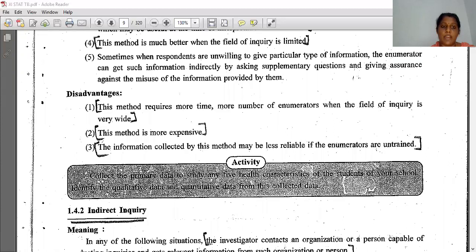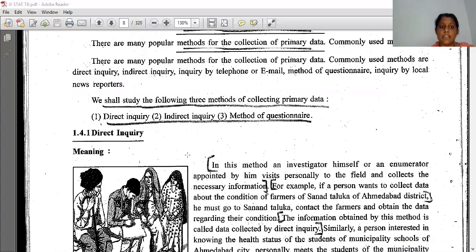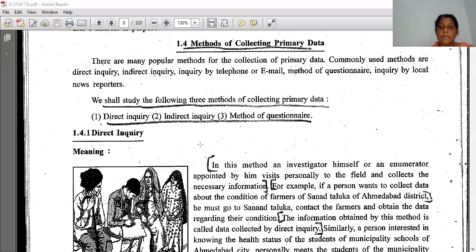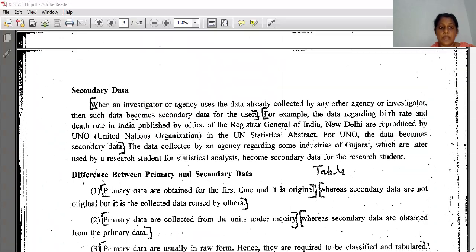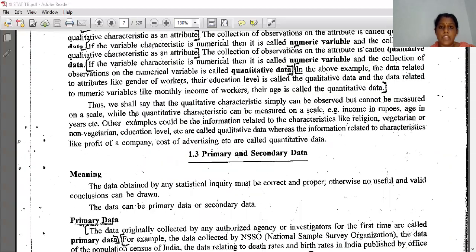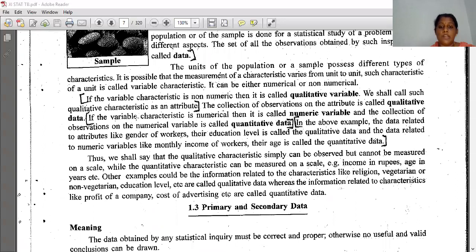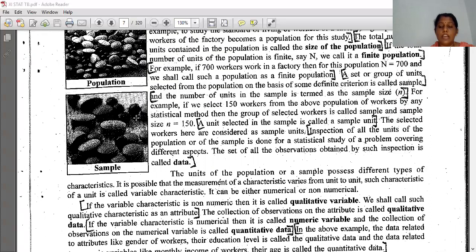So today, how much topic have we completed? One, the methods of collecting primary data: direct and indirect inquiry and the method of questionnaire. First, direct inquiry we have completed, with its advantages and disadvantages. Then we have seen the differences between primary and secondary data, then the meaning and definition of primary and secondary data. Then we have seen the definitions of qualitative, quantitative and numerical variables. Then all definitions, population, sample, data, everything we have seen.